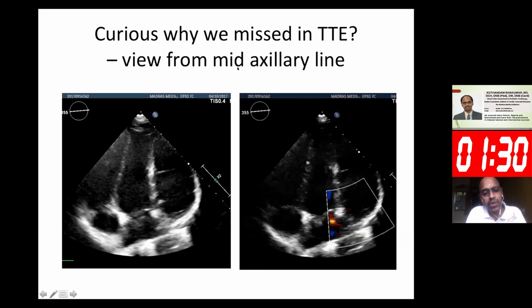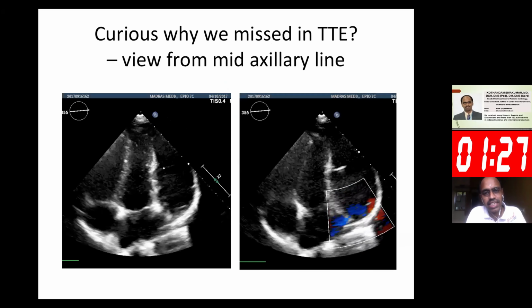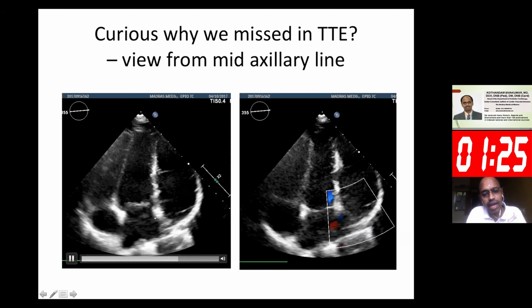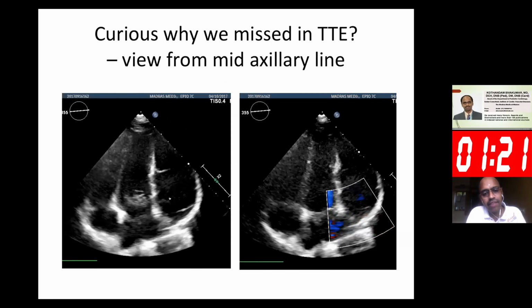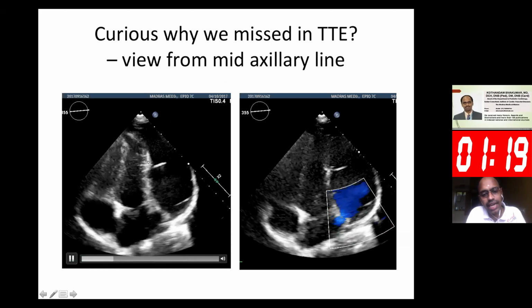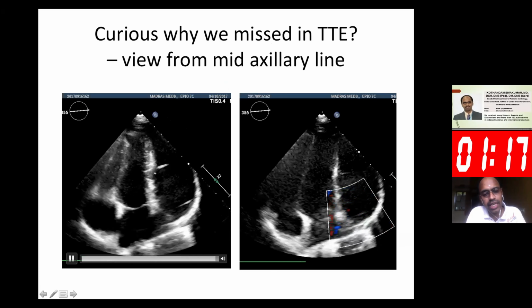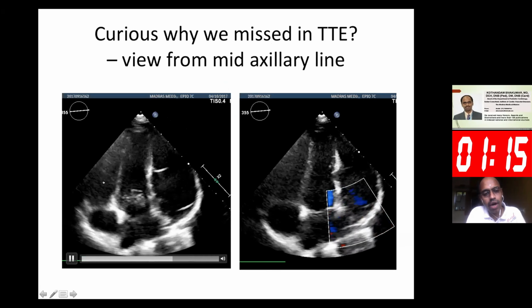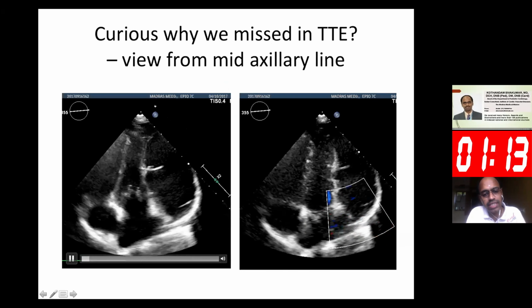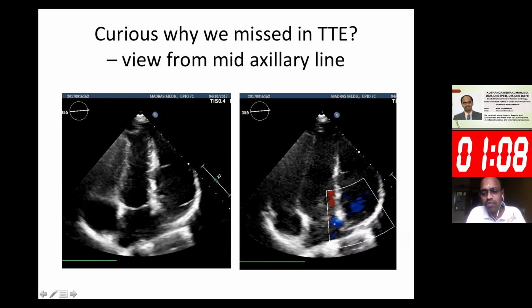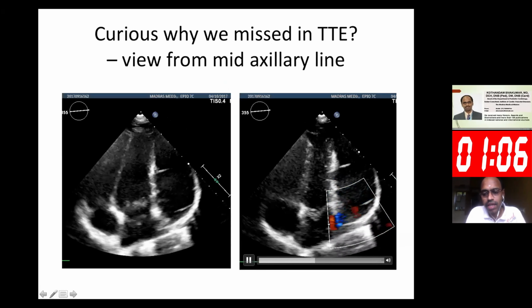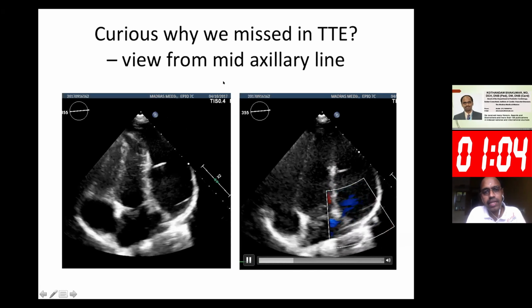Then we were curious, why did we miss it on a transthoracic echocardiogram? Now we moved the probe to the mid-axillary line, completely out of the apex. And there we could identify a large sac, which was almost the size of the heart. All four chambers put together, the size of this cavity was so large, with blood entering to and fro into this aneurysm, connected to the left atrial appendage.